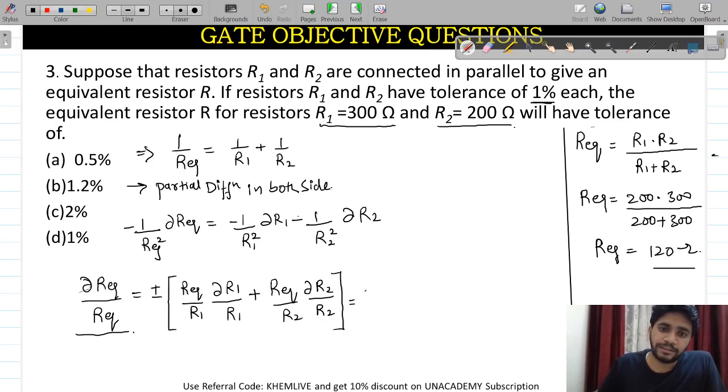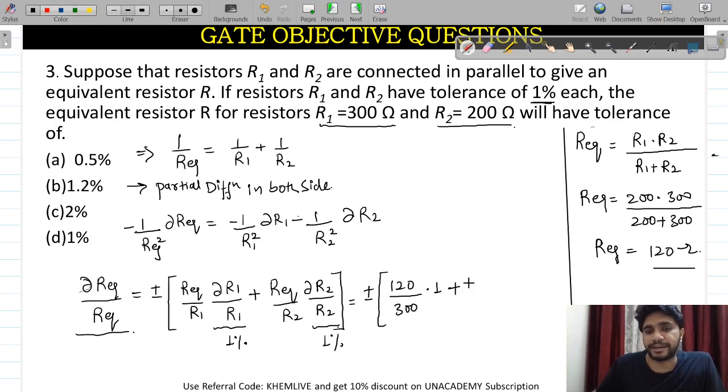Now putting in the values: R equivalent is 120, I have already calculated it here. R1 is 300, and dR1 by R1 is 1%, this value is already given. The change in R2 is also 1%.